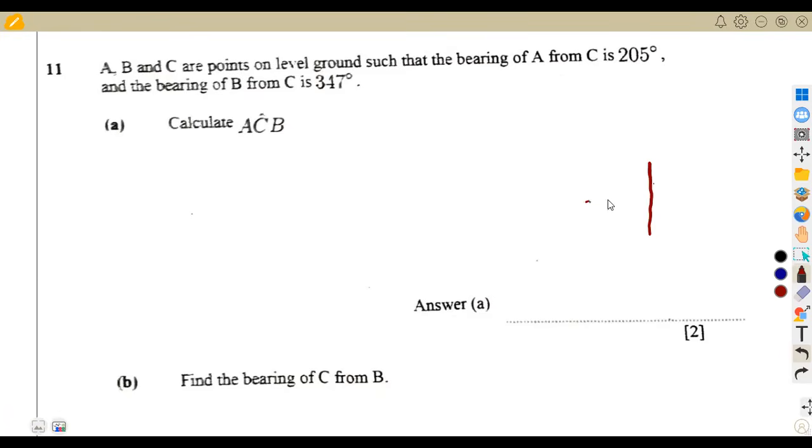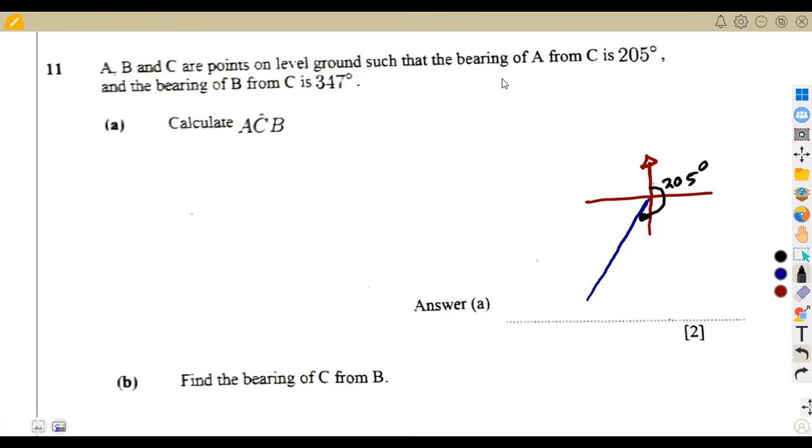Let's just, it's going to be enough here. I have a sketch. Remember, this is a 3-figure bearing, so we take it from the North Pole in a clockwise direction. So that's 0, 90, 180, 270, back to 360. So 205 is between 180 and 270, not more than 270. So you're going to have maybe our 205 somewhere here. All right, this is just a sketch, guys. I'm going to utilize this space. So that's the angle of 205, greater than 180, but less than 270 degrees.